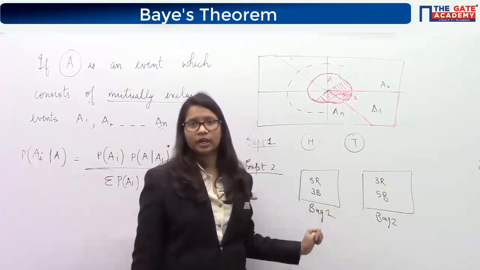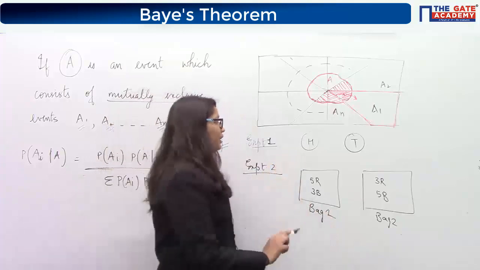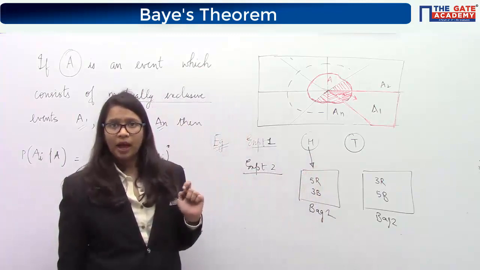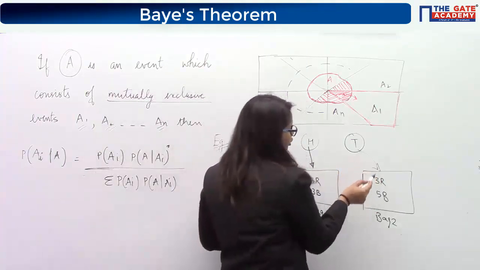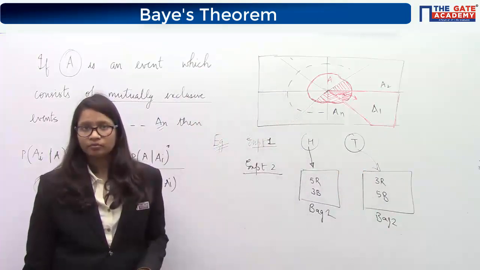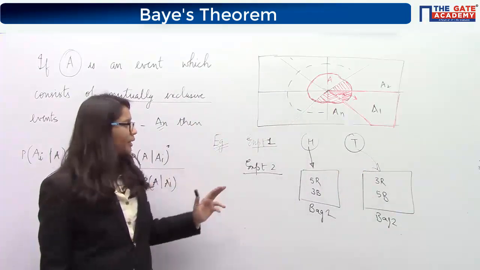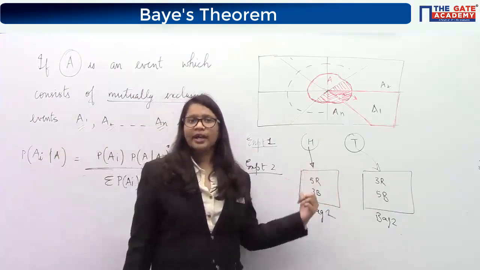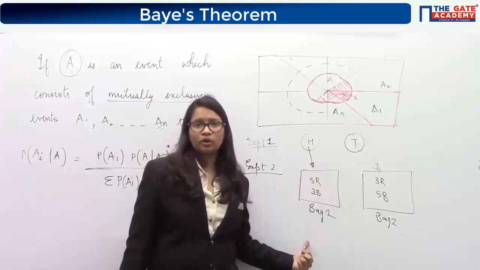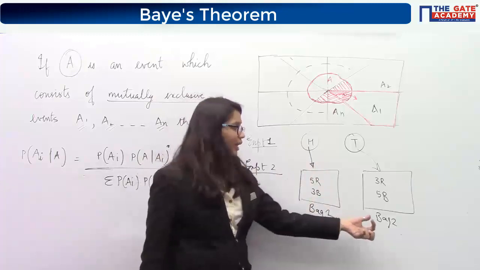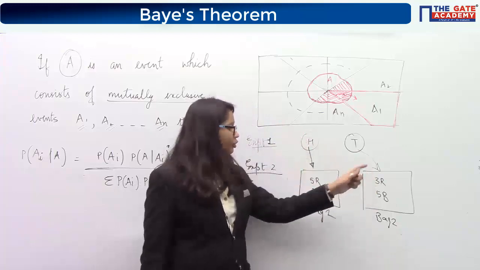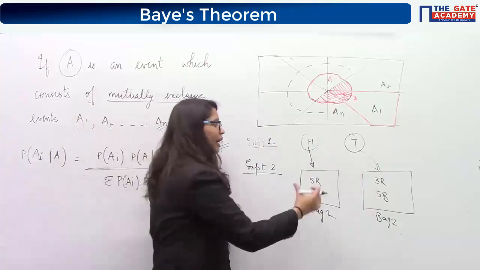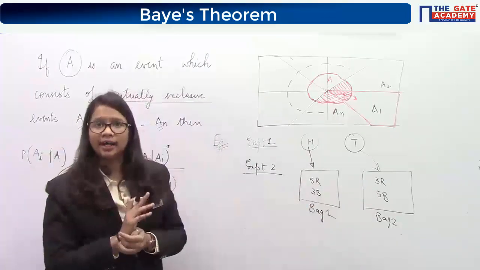So what is happening over here? First of all, you are tossing the coin, and then if you get the head, then you go into bag 1 and pick out a ball, or if tails occurs, then you go into bag 2 and draw a ball. Understood this thing or not? Depending upon what you are getting, you will do your next experiment. If head has occurred, then you will go into bag 1 and pick out a ball. If tail has occurred, then you will go into bag 2 and a ball will be drawn out. So basically, the final result depends upon what happened in the earlier experiment.